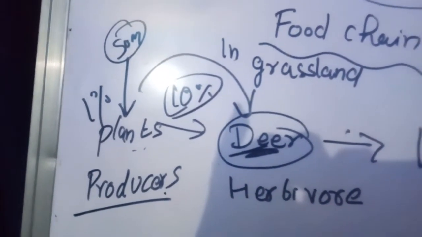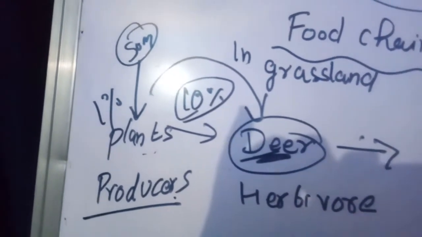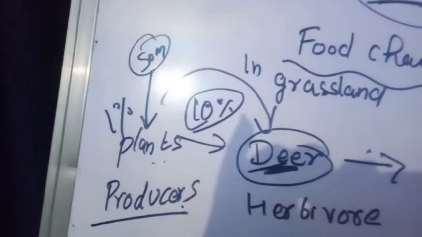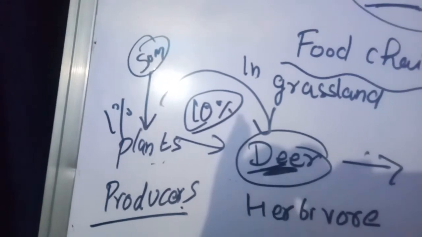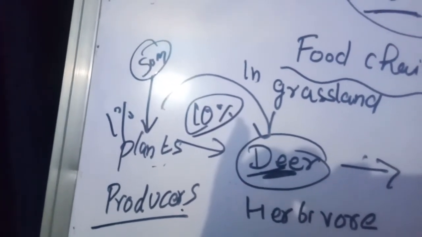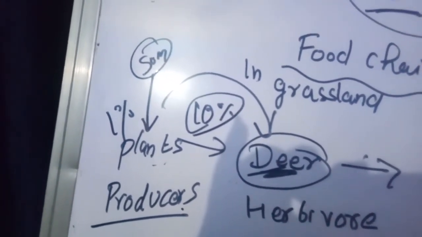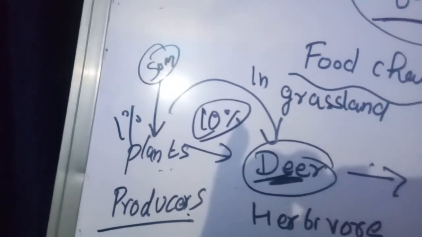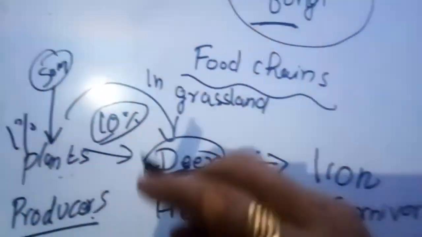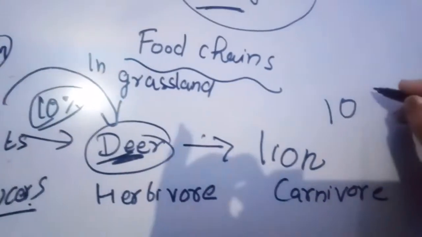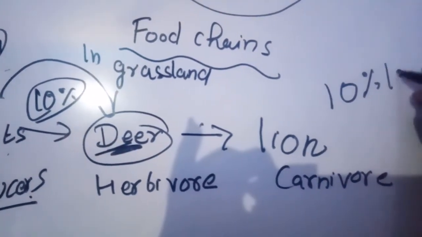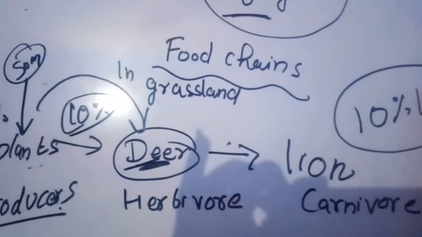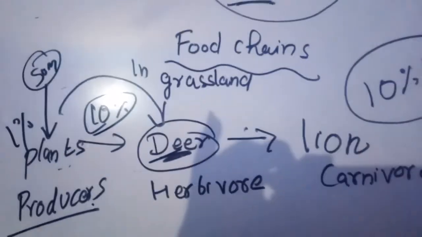So an average of only 10% of the energy eaten is turned into the next level. The 10% energy is taken as an average value for the amount of organic matter present in each step that reaches the next level. So this 10% of energy is known as the 10% law. What is the 10% law? That from